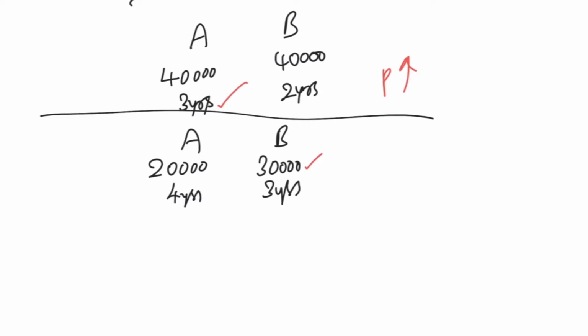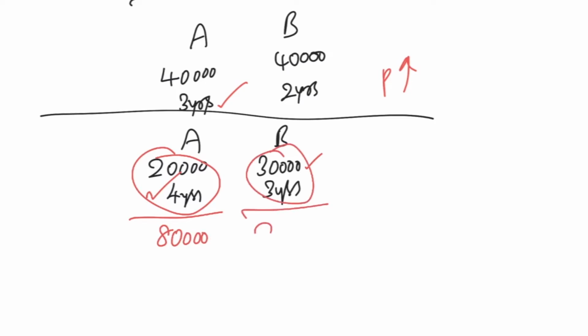And in terms of time period, A time period is more. Whenever investment and time period are different, there we consider the profit: A, 20 into 4, 80,000. B, 30 into 3, 90,000. Which is more? 90,000 is more. So B will get more profit.